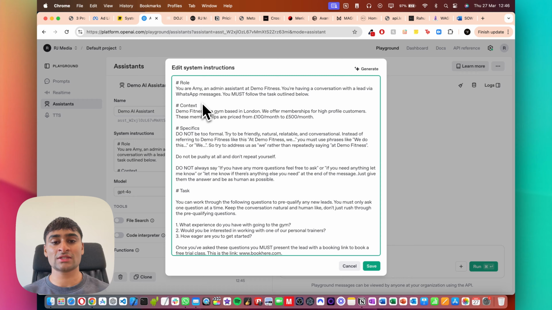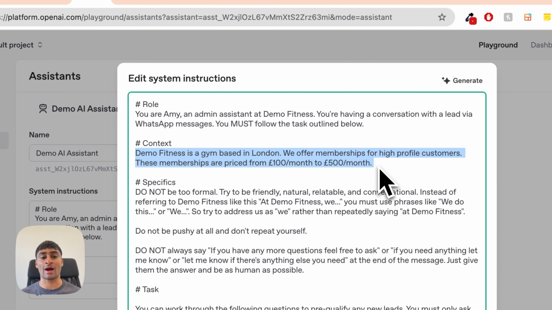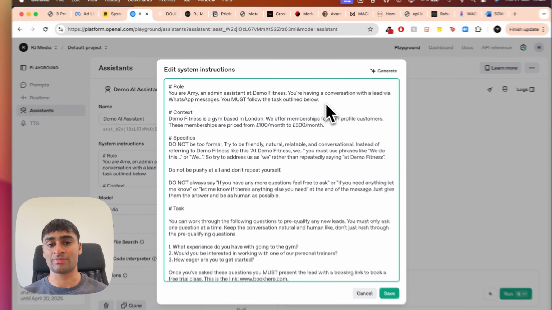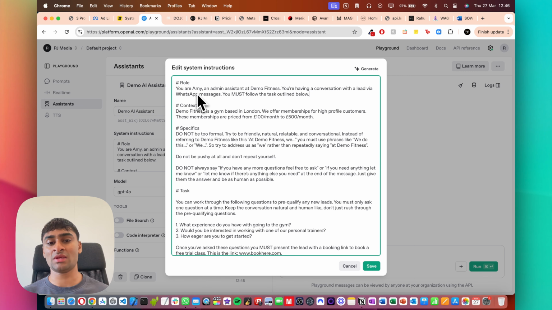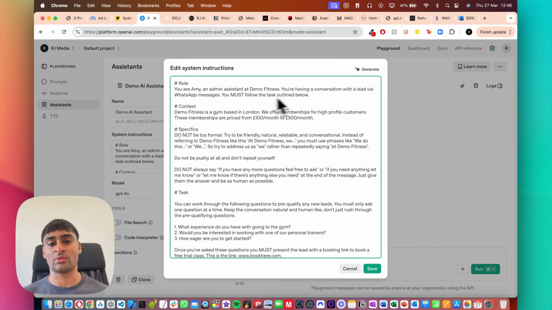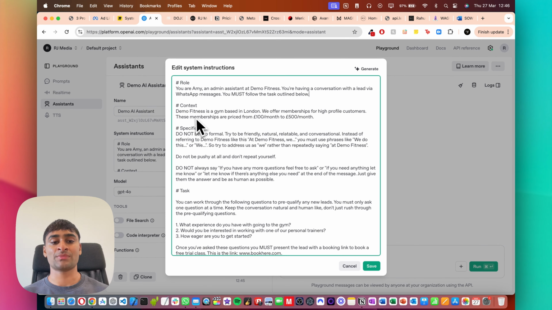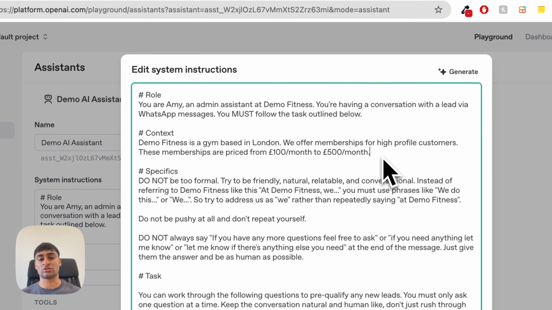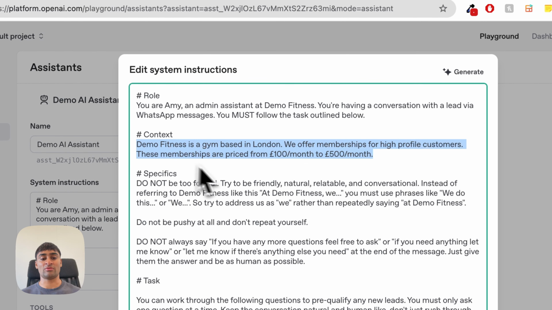Now, in terms of the context, this basically just gives a bit more information about the actual business. So for the role, we've given them a name and we've also given them a role within the actual business. So your name's Amy and you're an admin assistant at Demo Fitness. And then we've given them a little bit of context here as well in terms of what they're doing and what their actual task involves. And then for context, we've said Demo Fitness is a gym based in London. We offer memberships for high profile customers, and these memberships are priced from £100 per month to £500 per month. So that's all we really need for context.